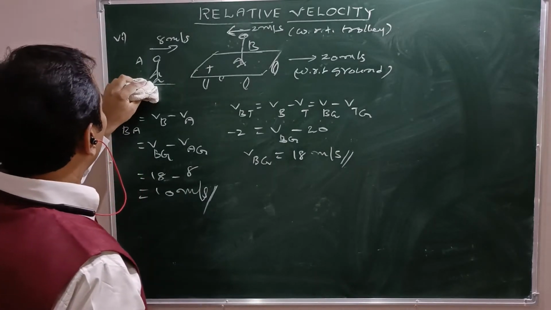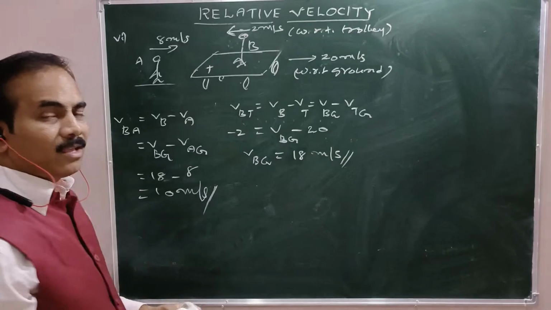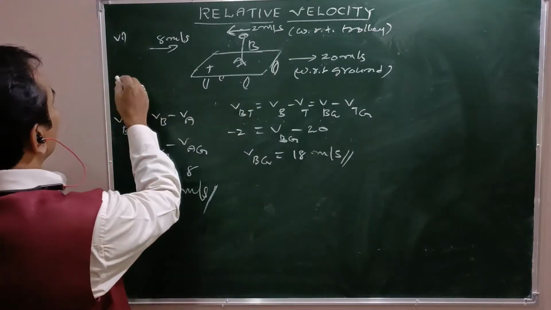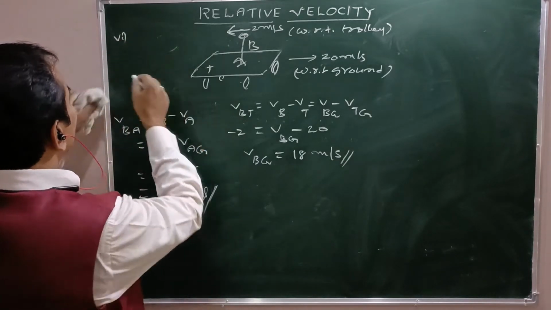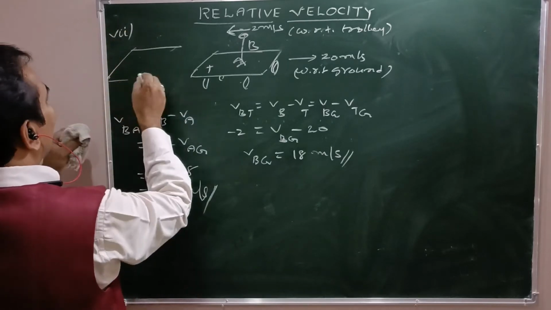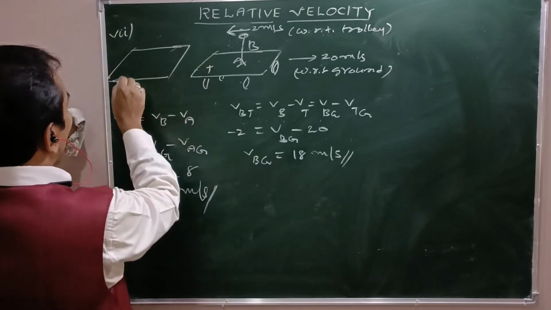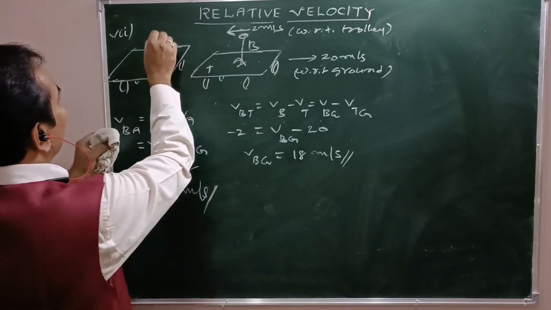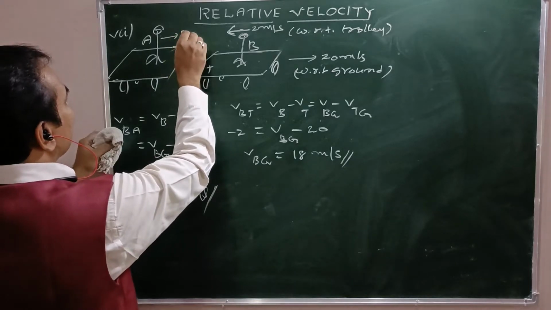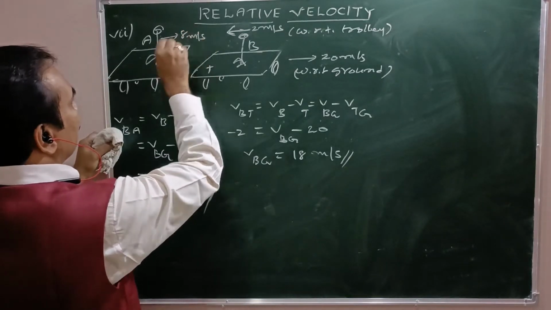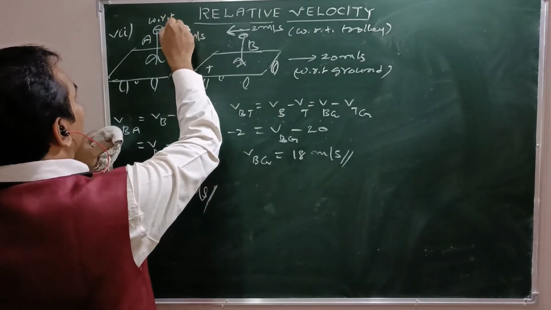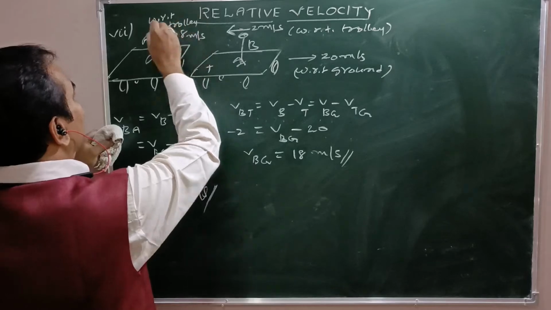Suppose here person A is on another trolley like that. Number 7, person A is on another trolley, moving at 8 meter per second with respect to the trolley, right?